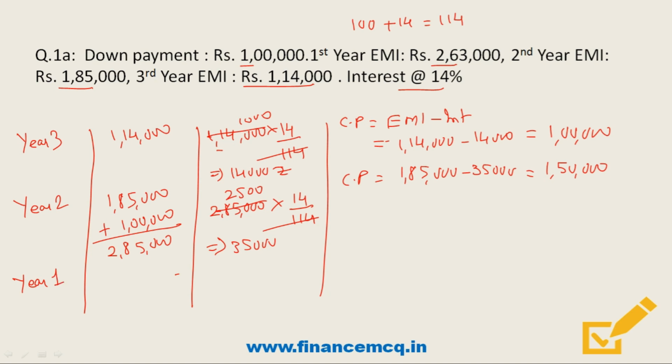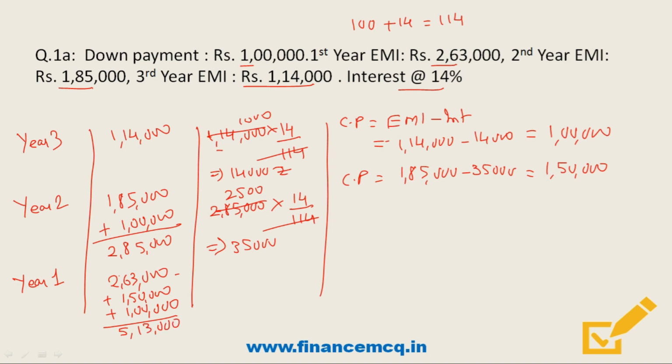So for year 1, he would have paid interest for all the 3 years. That is, the first year EMI is 2,63,000 plus cash price of the remaining 2 years. That is, year 2 the cash price was 1,50,000 and for year 1 the cash price was 1 lakh rupees. So overall the interest will be levied on 5,13,000 rupees.